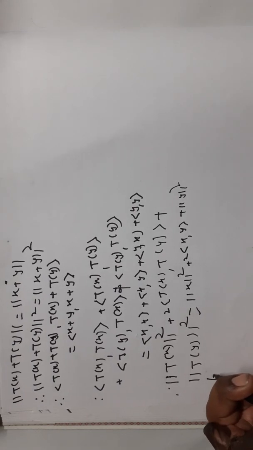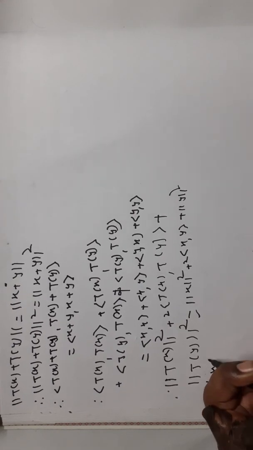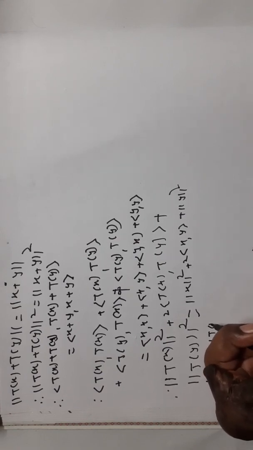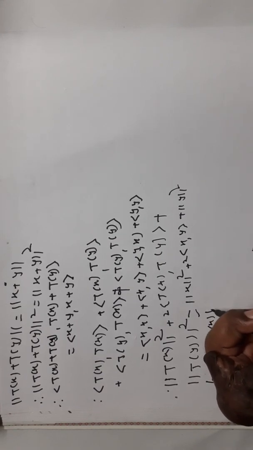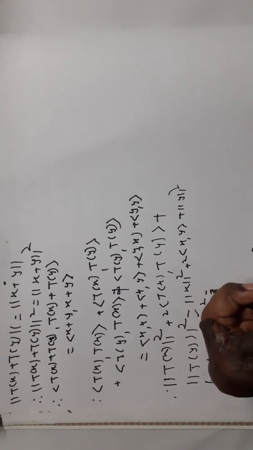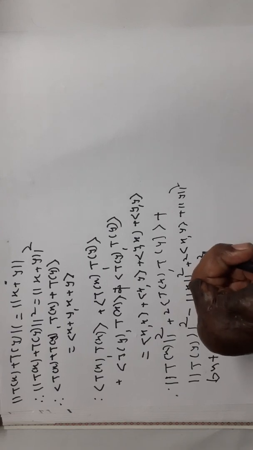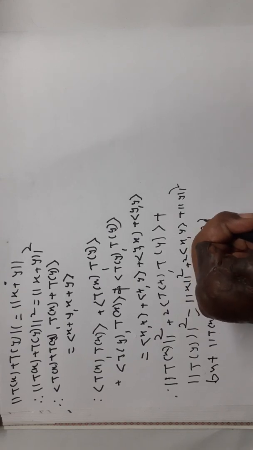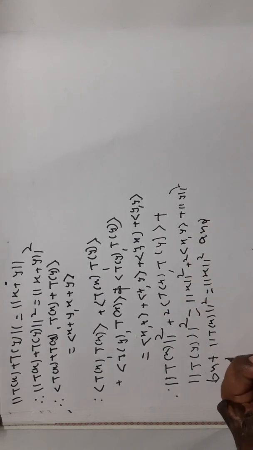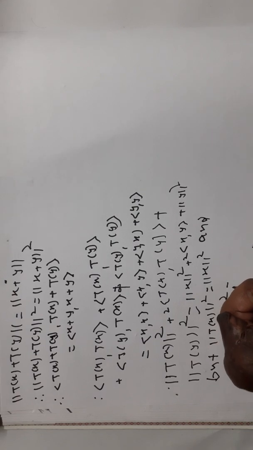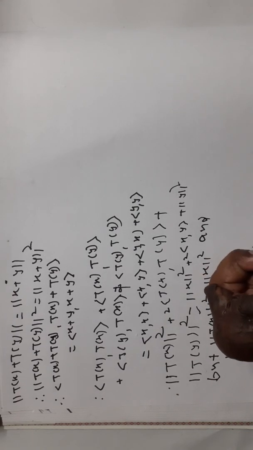But given that norm of T of x is equal to norm of x, therefore norm of T of x square is equal to norm of x square, and norm of T of y square is equal to norm of y square.